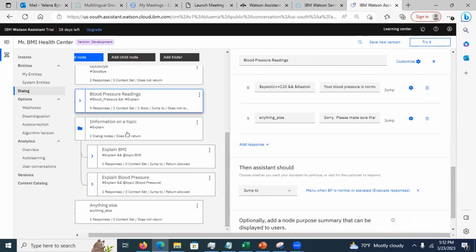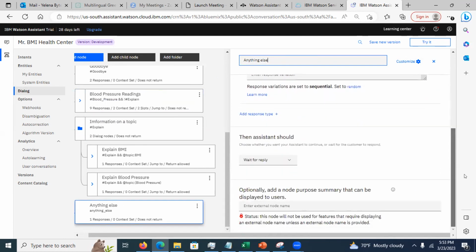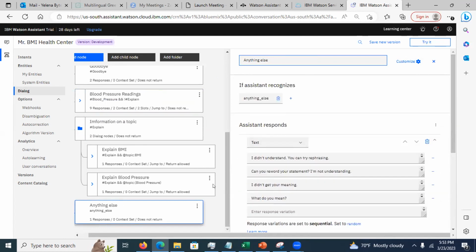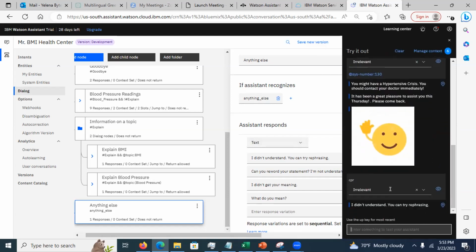Okay, and see, this is a folder again. You've got notes in the folder, like the anything else note. The anything else note is going to be triggered if it does not recognize the input. If I put something like CPR, it's going to trigger the anything else note. Okay, now let's go back to the slides.